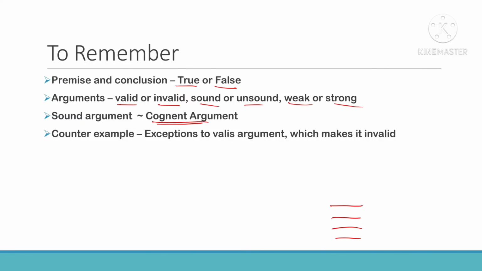And counter example is nothing but an exception given to a valid argument, so that you make it invalid. Some person is putting forward an argument and telling this is a valid argument, and you put an example which makes it invalid. That example is called a counter example. Okay, thank you.